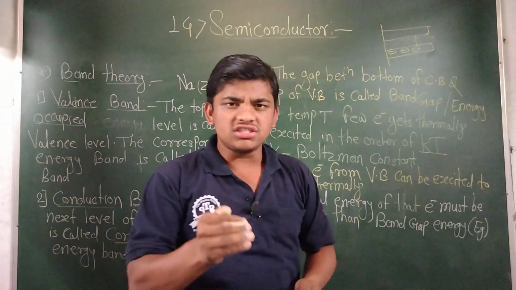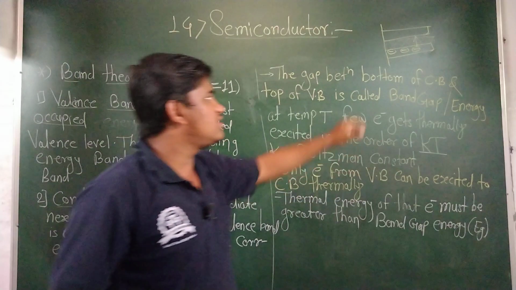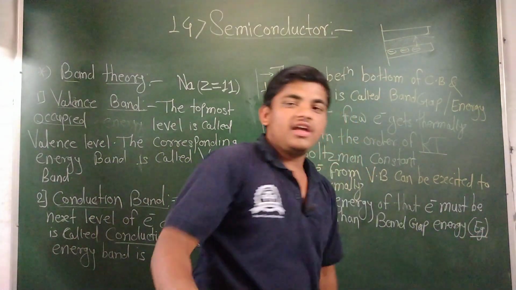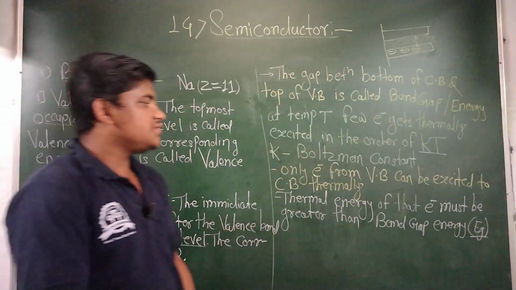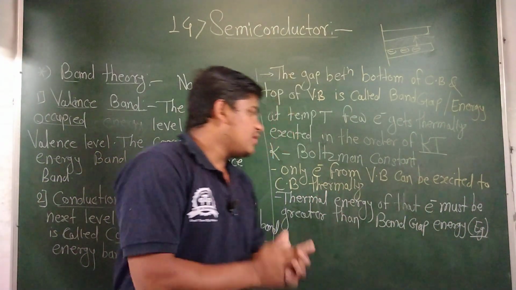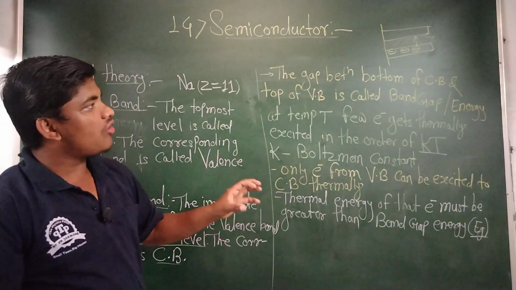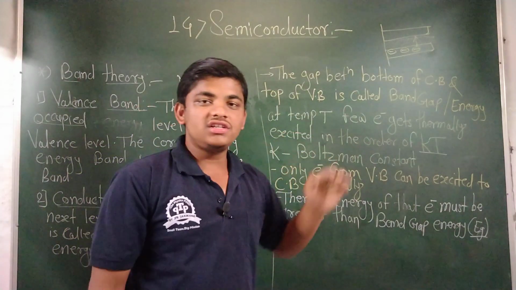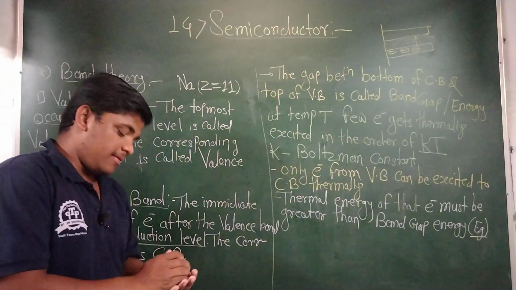But if the thermal energy, the energy of temperature, is less than the band gap energy, then the electrons could not enter or be excited to reach the conduction band.